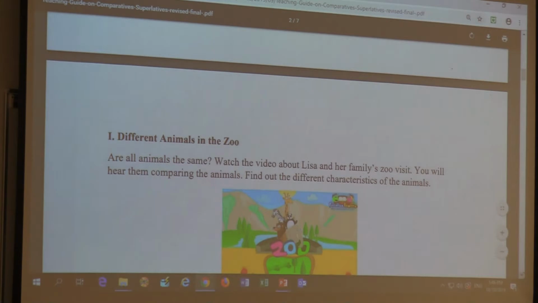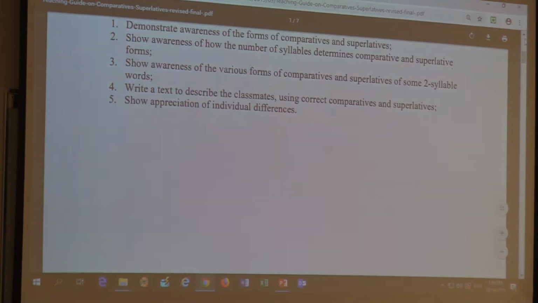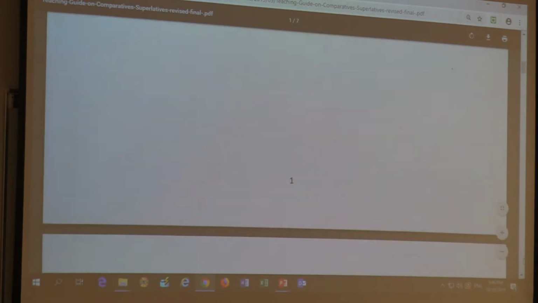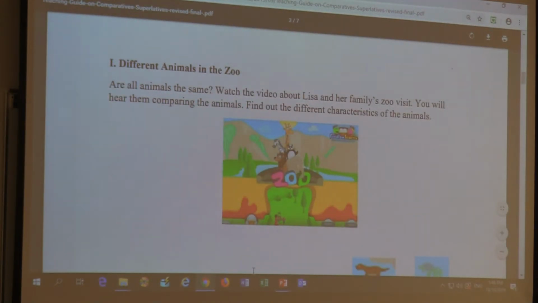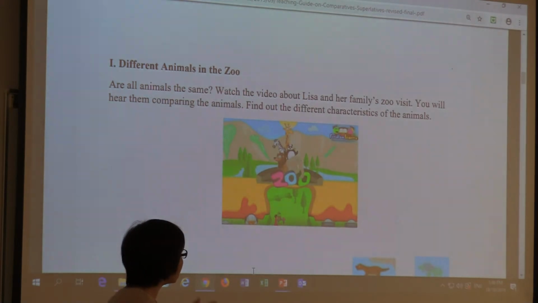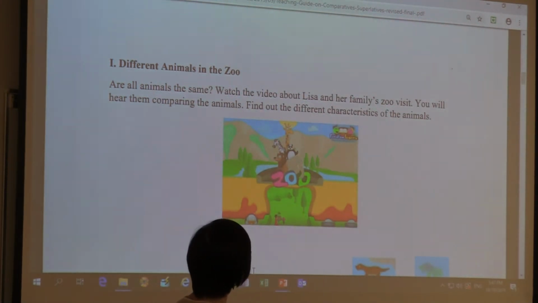Well, here, this one is for which level of students? For lower intermediates, 120 minutes. We are all special, that's the topic. So it starts with comparing animals. Are all animals the same? Watch the video about Lisa and her family's zoo visit. You will hear them comparing the animals, find out the different characteristics of the animals.